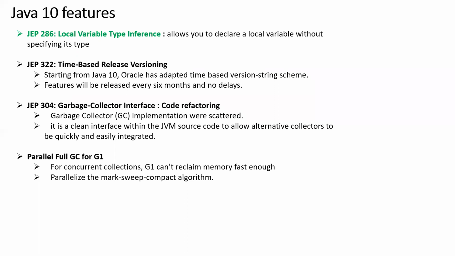For example, if I am assigning a string, it knows it is a string, so automatically it infers that this variable is a string. You don't have to explicitly specify. The compiler will take care of that, and we don't have to do typecasting or any such stuff with this local variable.